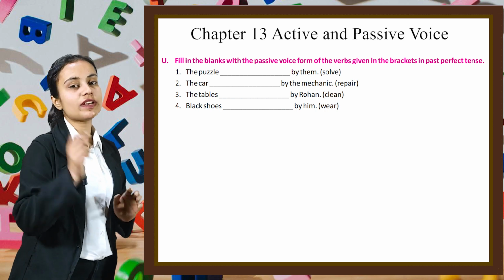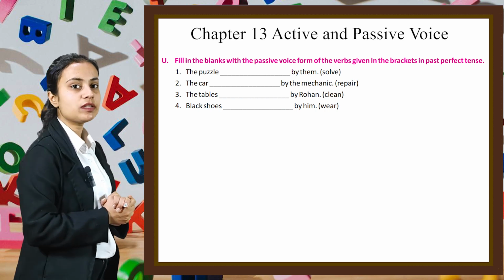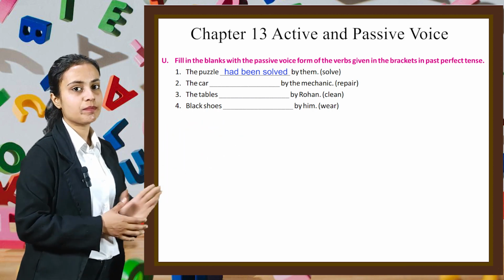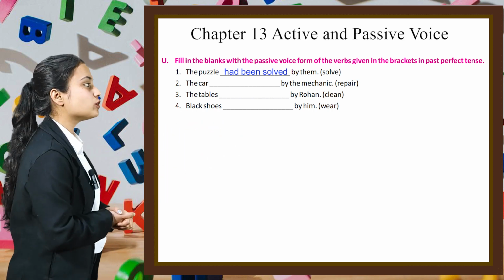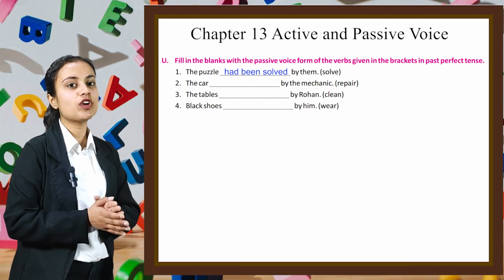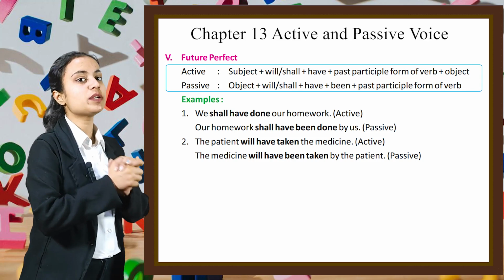The verb solve is given in the bracket. So our statement will become "The puzzle had been solved by them." In the same manner, you have to do the rest of the three parts of this exercise by yourself. Let's move on to our next topic, which is future perfect.